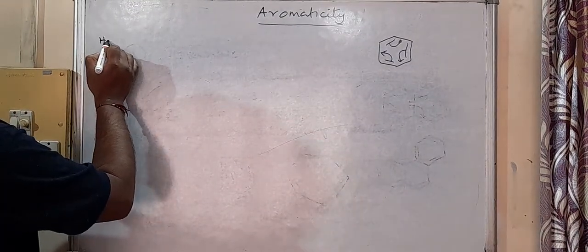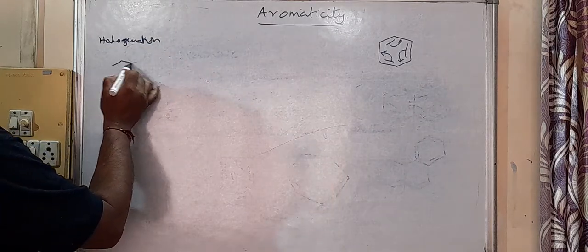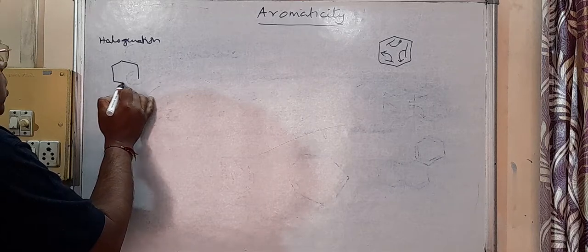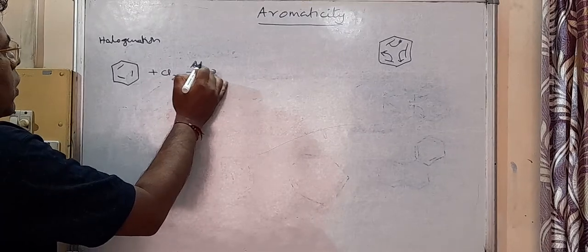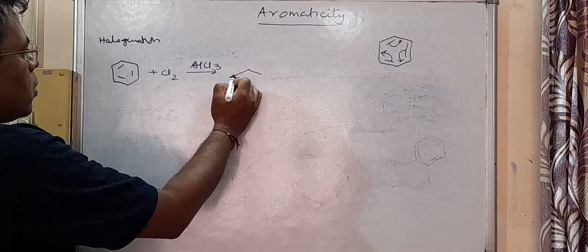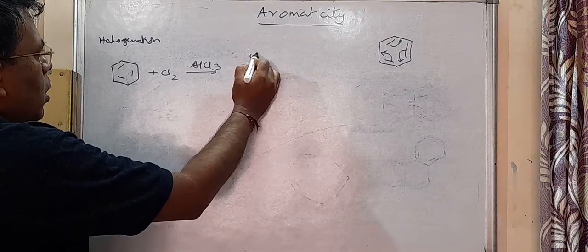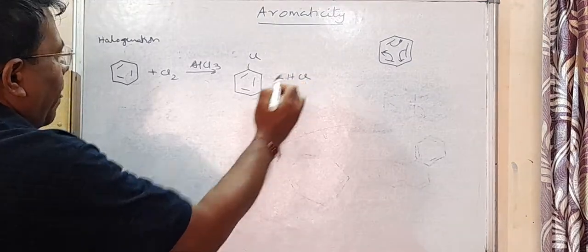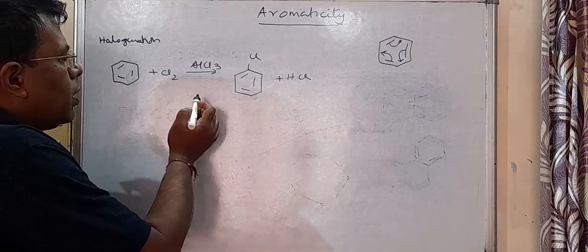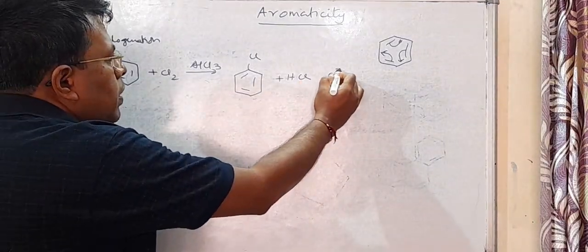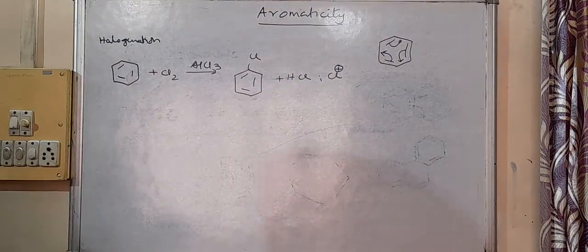First is halogenation. Halogenation was like this: benzene plus say Cl2 in presence of AlCl3 as catalyst. We got here chlorobenzene plus HCl. This is one example of electrophilic substitution reaction, and we know if we go by mechanism, here the electrophile is Cl plus. Cl plus is called chloronium ion.